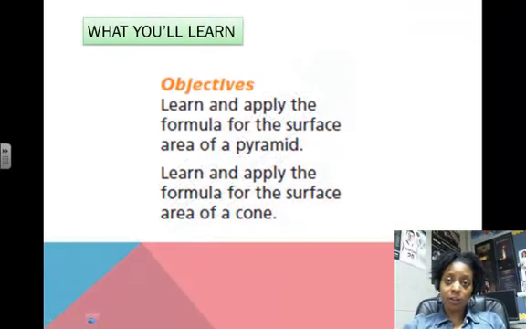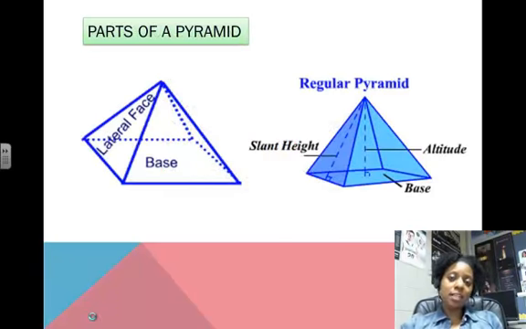For this lesson, we're going to learn how to apply the formulas for surface area and lateral area of pyramids and for cones. If you look at the diagram here, you'll see that we have a pyramid with a square or rectangular base. Every pyramid has a base, and then it also has triangular sides that meet at a point at the top, a vertex or apex. So the triangles that meet at the point are called the lateral faces of the pyramid.